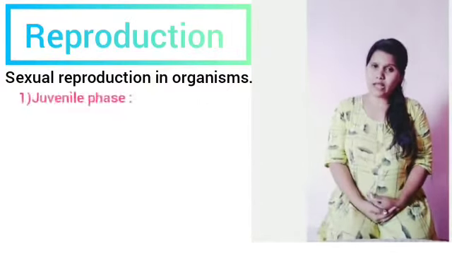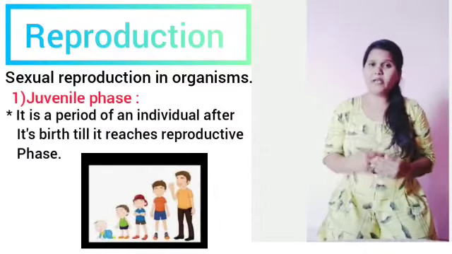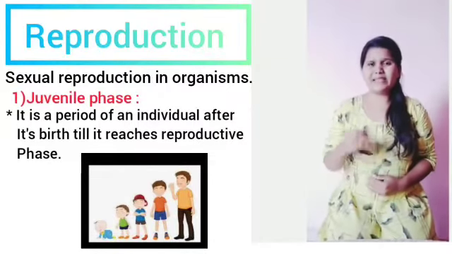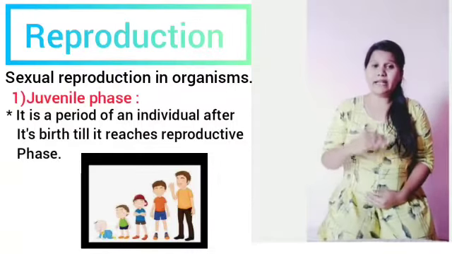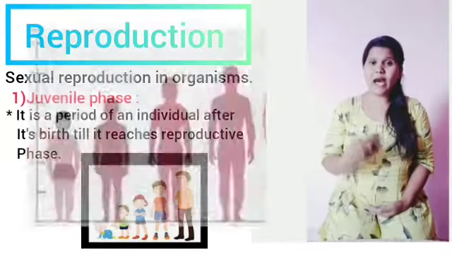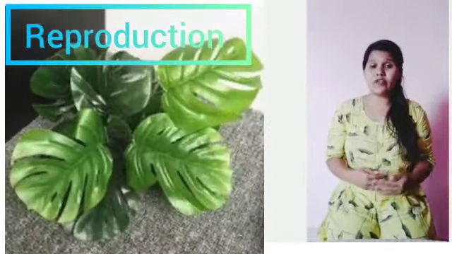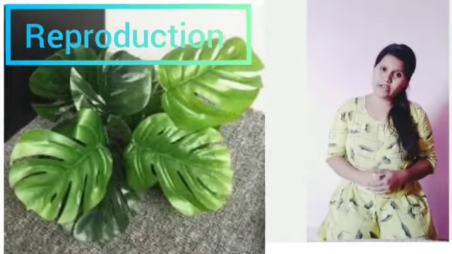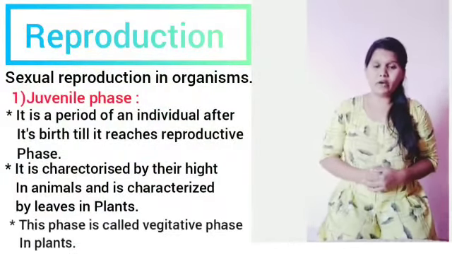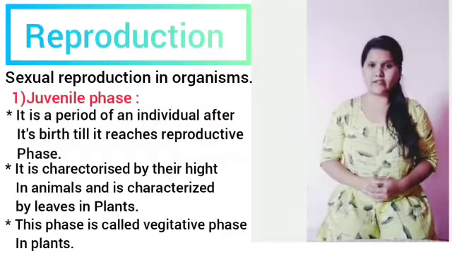The first one is the juvenile phase. It is the growth of an organism immediately after birth, or we can say the growth after birth till it reaches the capability of reproducing. It is characterized by the increase in height in the case of animals, and in plants, by the emergence of new leaves. This is how the juvenile phase is identified in plants. In plants, we use the word vegetative phase for the juvenile phase.